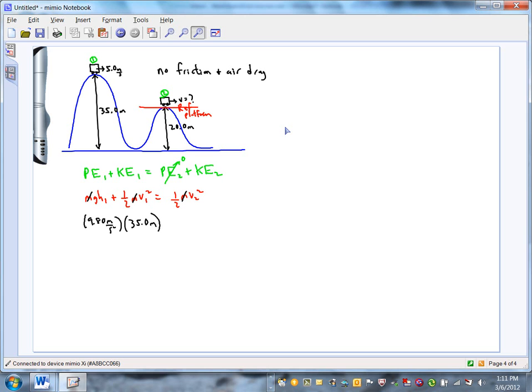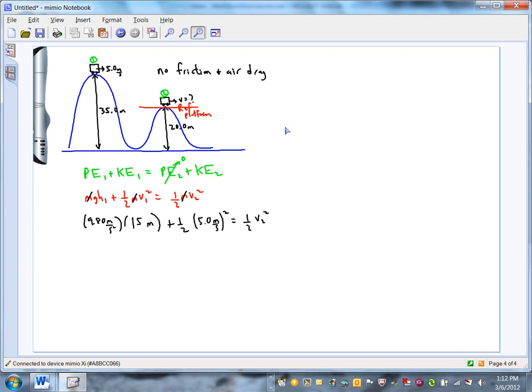And h in that equation is always the height relative to that reference platform, which means I've got to make it what? Right, Kyle? Just 15 meters. That's right, because we're 15 meters above the reference platform. Right? Plus 1/2 v1 squared, v1 was 5 meters per second, is equal to 1/2 v2 squared, the thing we're trying to find.